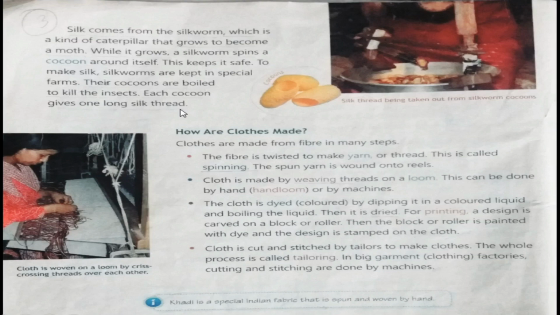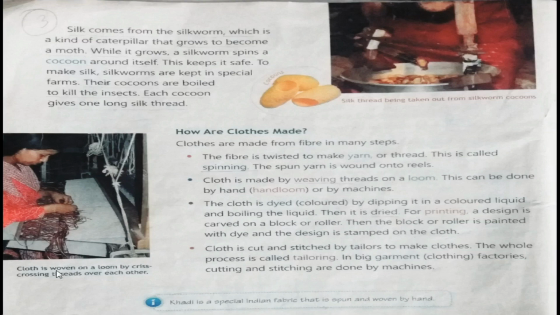Now all this process of getting silk from silkworm is done on a large scale in the silk farms, you can say. Getting raw silk starts by cultivating the silkworms on mulberry leaves. The silkworms are kept in a farm. The caterpillars of silkworm, firstly they look like caterpillars, they are fed with mulberry leaves, and later those caterpillars grow into moths. A moth is a small insect with wings that usually flies at night.